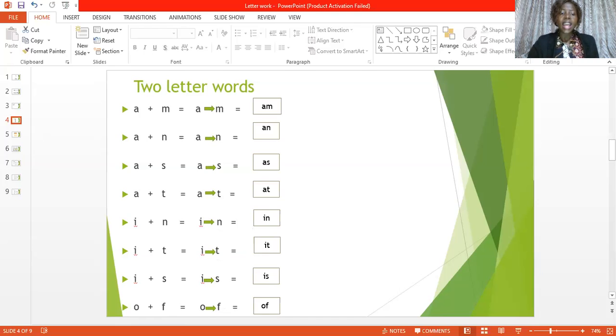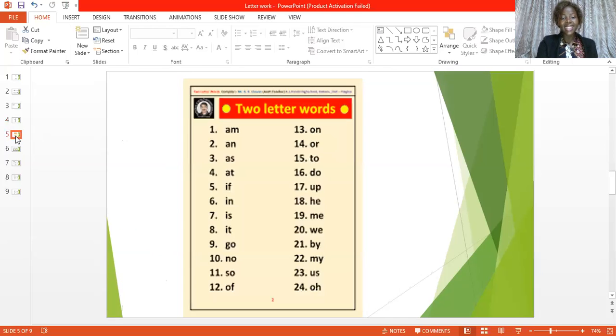Now, let's go over to 2-letter words because right now we have learned our 2-letter words, isn't it? Now, what do we have there? We have am. Remember when you say am, okay? I am a big ball. I am, the am there is what you are seeing here. Can you see there? The is. I am a big boy.